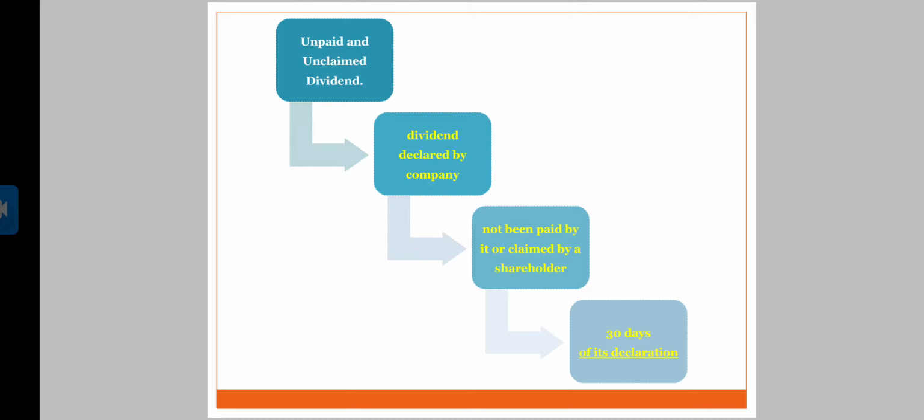See, we have already seen in the provision, the company is supposed to compulsorily give dividend within 30 days after its declaration, right? So now, when the company fails to pay dividend within 30 days or the shareholder does not claim the dividend within 30 days, it is said to be unpaid and unclaimed dividend. I repeat, dividend declared by a company and not been paid by it or claimed by a shareholder within 30 days of its declaration is termed as unpaid and unclaimed dividend.